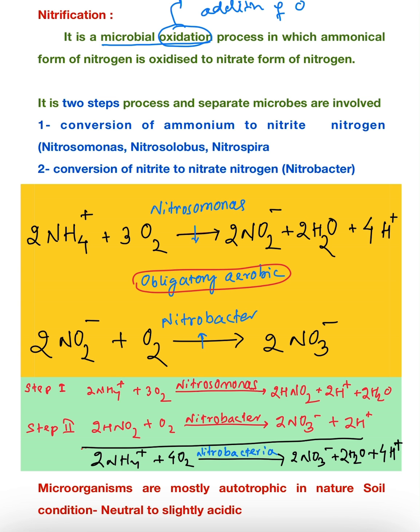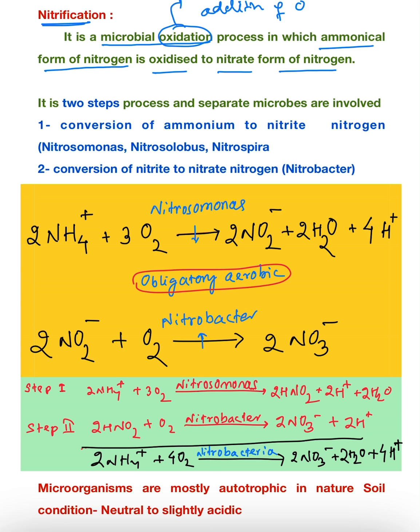So here nitrification means that the ammonical form of nitrogen you found in the previous process, the ammonification process, is now oxidized to give the nitrate form of nitrogen. So let us see what it means.